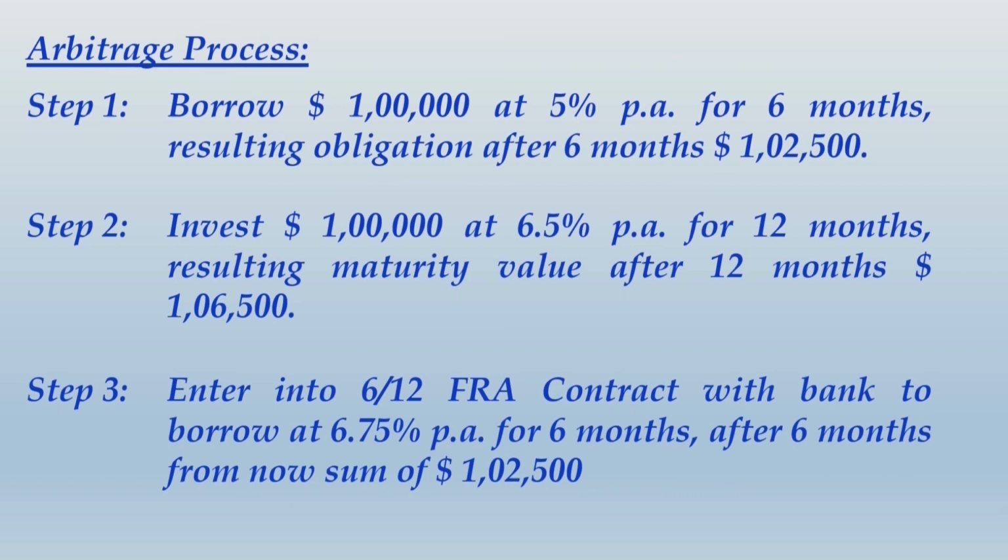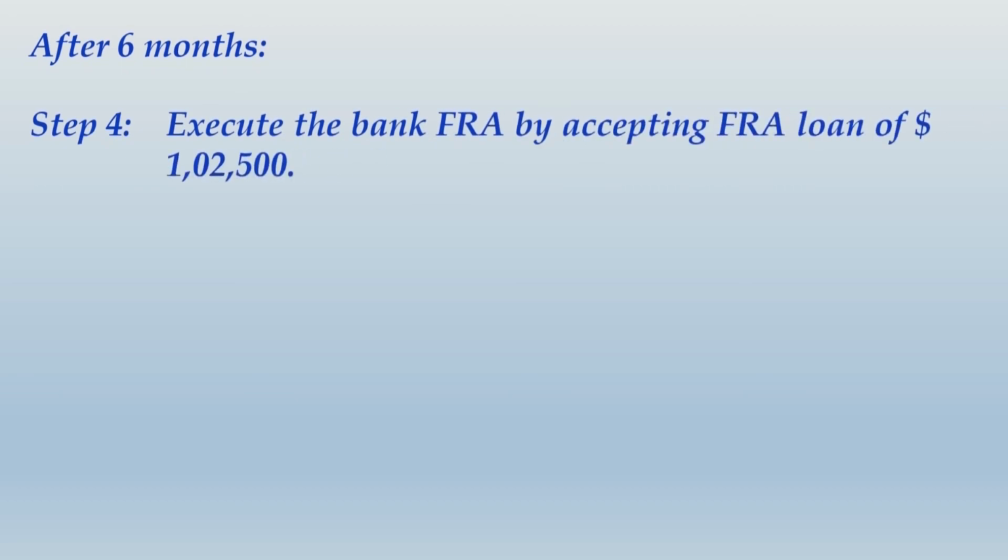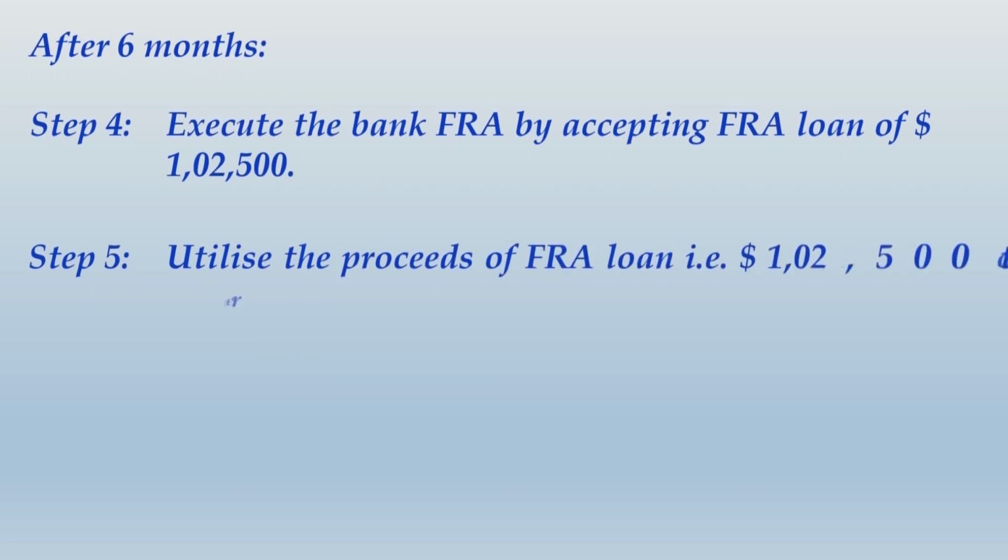Alright friends, you would have finished writing this much. Let us move ahead, and after the first 3 steps we would have a waiting period of 6 months, and thereafter we have to perform 2 steps. One is to execute the FRA by accepting the FRA loan of $1,02,500 which we have agreed to borrow at 6.75%, and utilize these proceeds to repay your LIBOR loan.